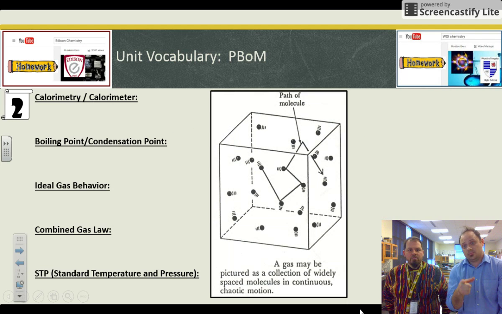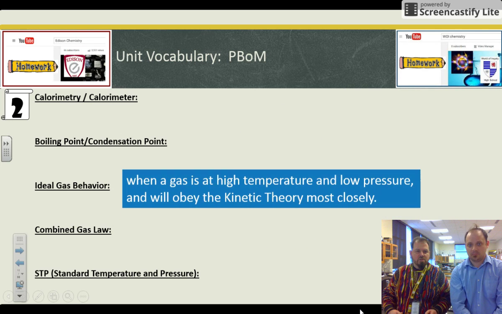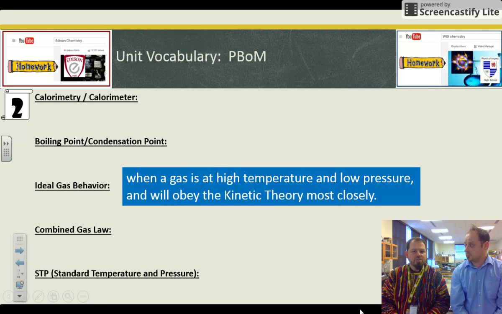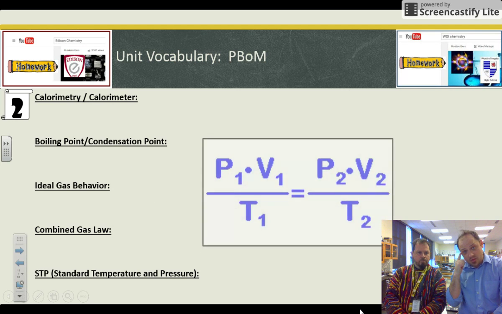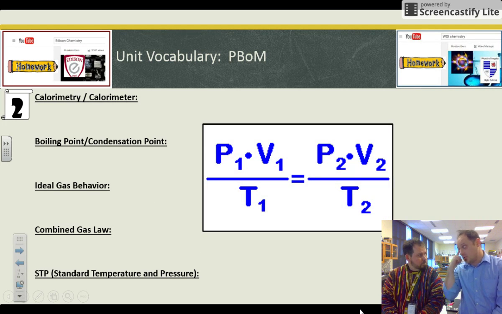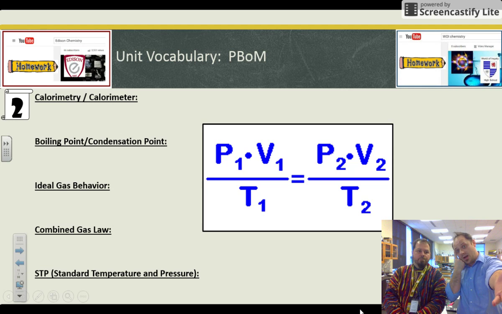Ideal gas behavior. There's a picture. We've got gases in a closed container. High temperature, low pressure, they will obey KMT the most. So memorize that ideal gas behavior is when it's under high temperature, low pressure.